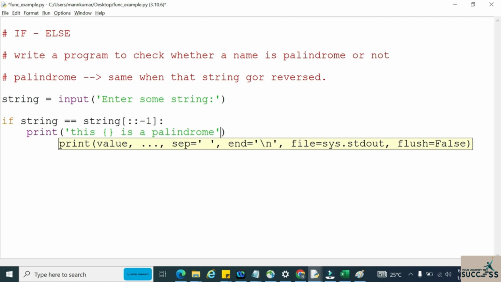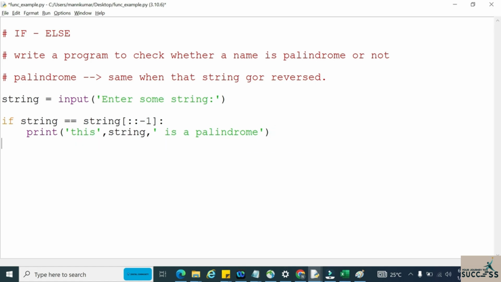Instead of dot format, which you guys might get confused with, we'll directly take this string. This string is a palindrome.